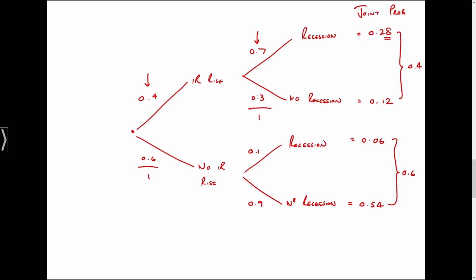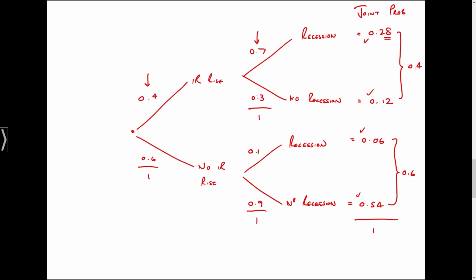We've fully labelled up our decision tree now, and I think these are really useful. Again, notice these events also add up to 1. If you take all of your joint probabilities, this, and this, it also adds up to 1, or 100%, of course. So using decision trees is a really easy way of dealing with your probabilities. Okay, it's a nice, easy way of dealing with probability questions. It visualizes the data, you label the data.